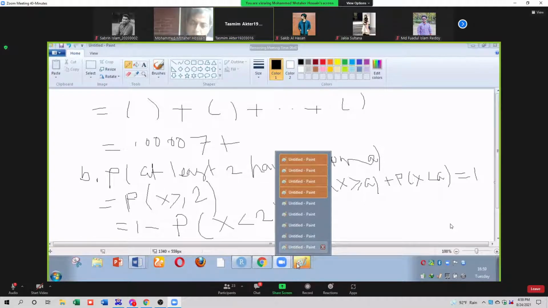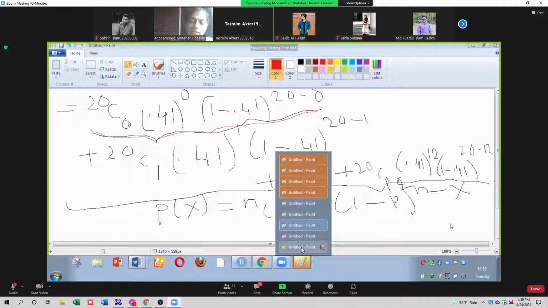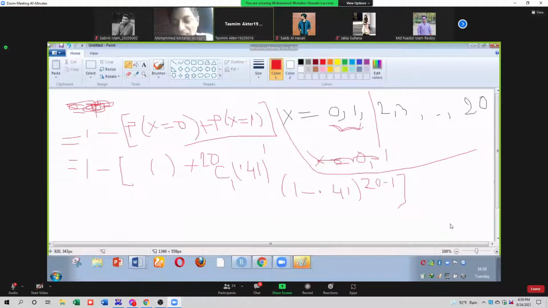Here, this one. I add this. Sir, I think the question is why we are adding p of x equals 0 plus p of x equal 1.